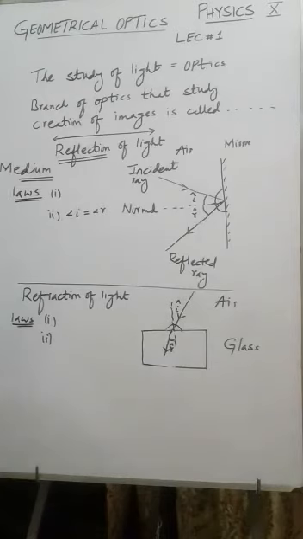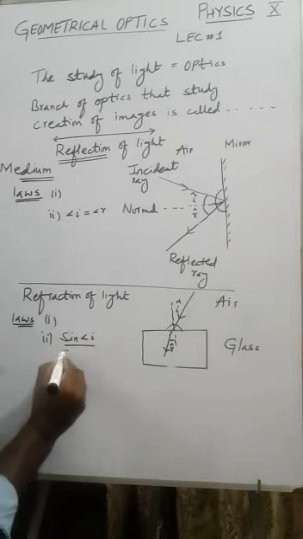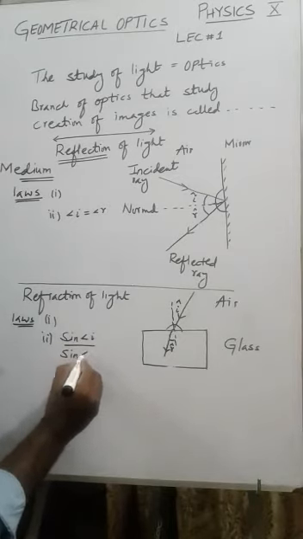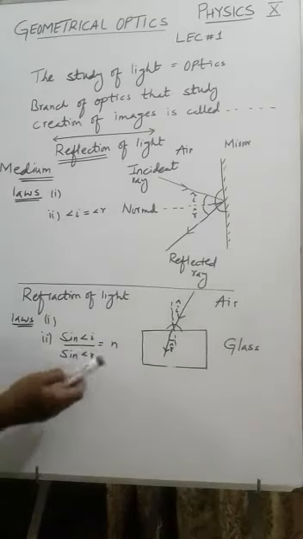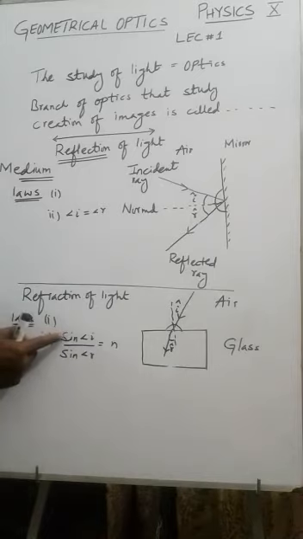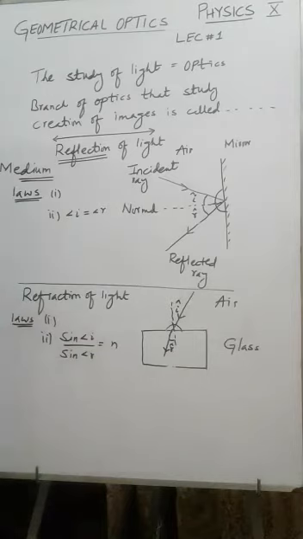Then what is the situation over here? If I write it like this, you know sine, cos and tangent. So the second law in statement form is: the ratio of sine of angle of incidence to the sine of angle of refraction always remains constant. This is the second law. So the first law, incident ray, normal, refracted ray all lie on the same plane, and the second law is the ratio of sine of angle of incidence to the sine of angle of refraction always remains constant. So two laws are completed.